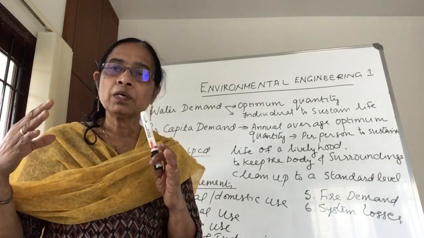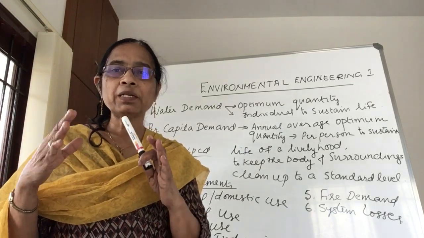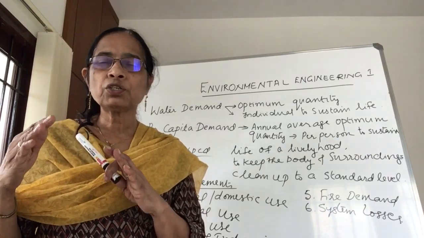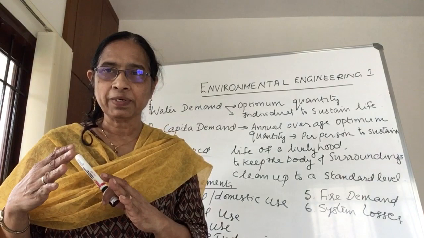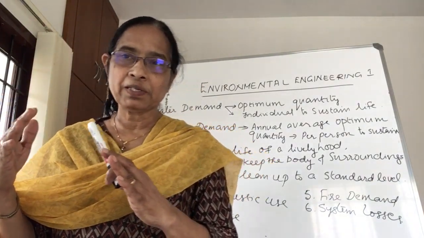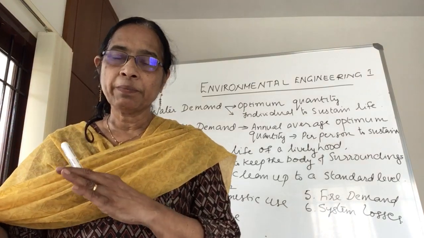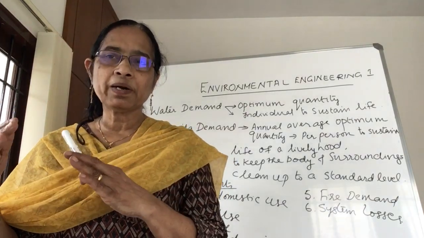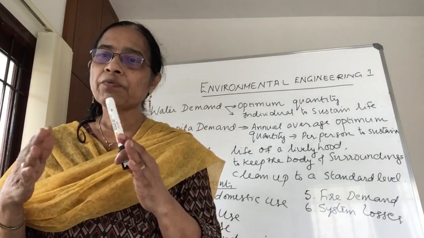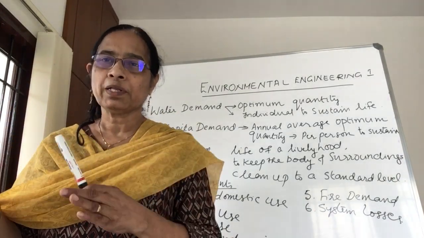Because of that, the government has published standard values to be adopted for design purposes. For example, if it is a metro city, a municipality, or a rural panchayat, there we have different standards. You have to follow those standards.